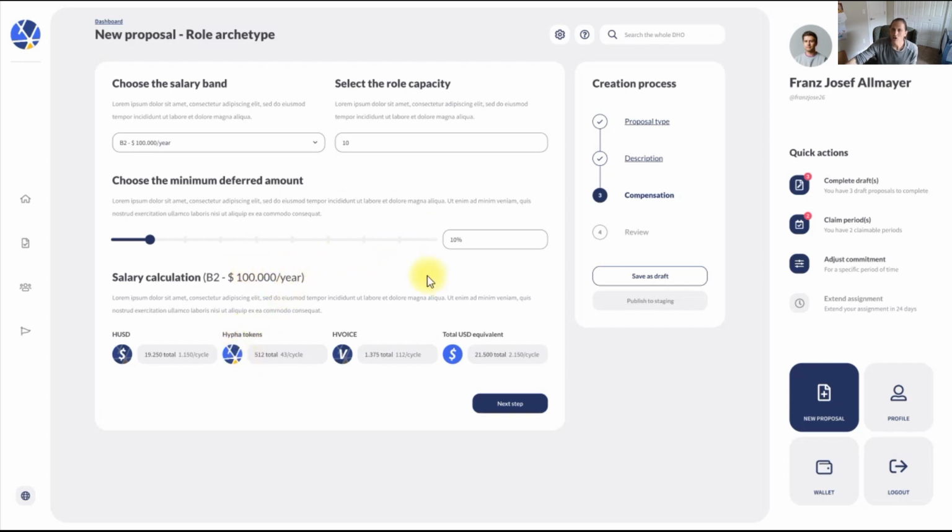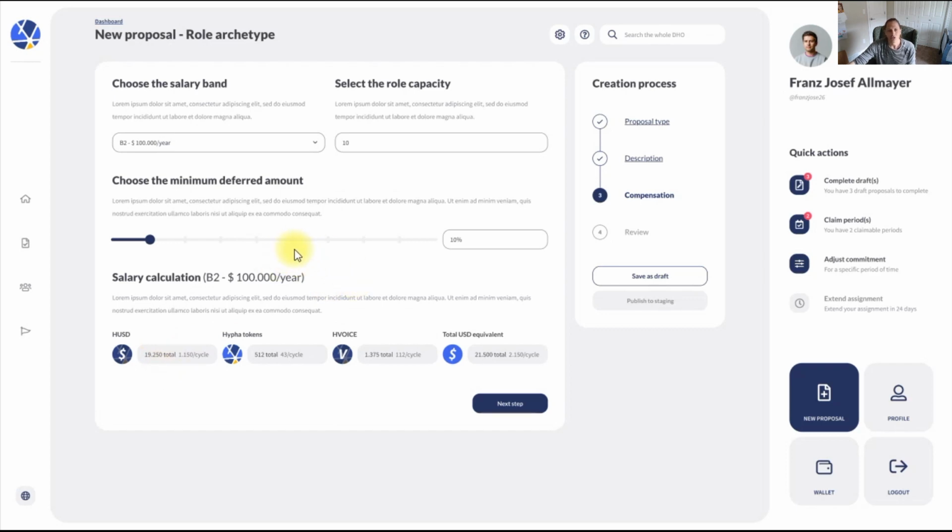So for some roles you might say, you know what, this was a nice-to-have role. It would be great if we had this, but we have no money for it. So we're going to say that this role has to be paid 100% in organization tokens. And there might be people out there for whom that's exactly what they want. They have plenty of cash, but they want to contribute to a cause they care about, and of course they want to be acknowledged for that contribution. So this is a perfect role for them. They're saying, yeah, I'm totally happy getting paid 100% in organization tokens, because I also believe in that organization and I would love to earn tokens. Perfect. So this is a way for communities to start compensating creators of their communities without having to pay them out of their treasury.